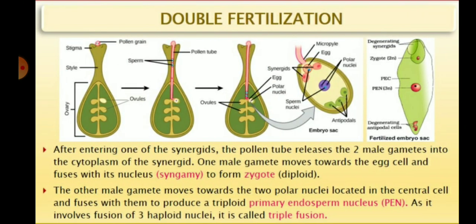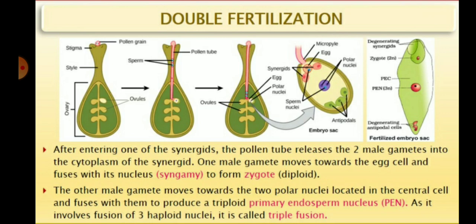Children, double fertilization is a process which is very important in angiosperm plants. Angiosperm means the seeds are covered with the fruit wall. So children, what happens after the pollen tube enters the synergids? It releases the two male gametes.